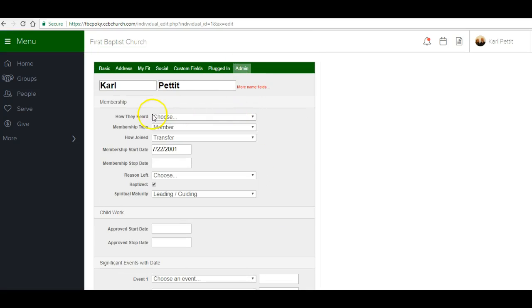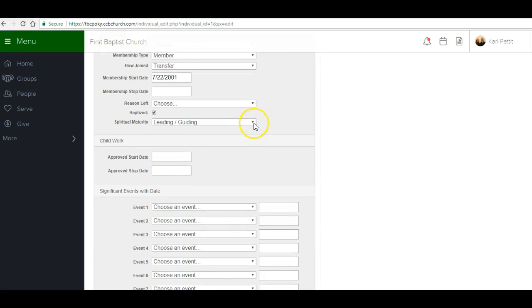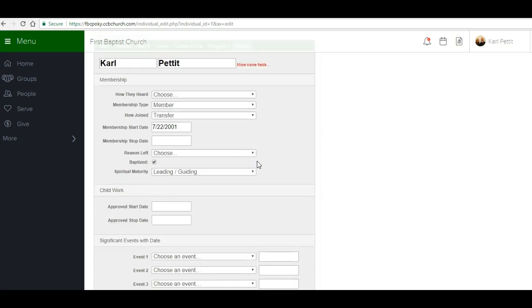And then over here on admin, how did you hear about the church? You just go up in here and I was a member or I've transferred or whatever. Are you a member or are you a guest, visitor, attender, a child of a member, etc.? How'd you join? Just a couple choices there. Hopefully you didn't, you're still filling this out. You didn't leave, so that's good. What's your spiritual maturity level? A couple different options there for you. And then if you've been approved to work in our children's area, that information will show up here. When did you start? And if you left, when did you leave? And really, that's pretty much it.